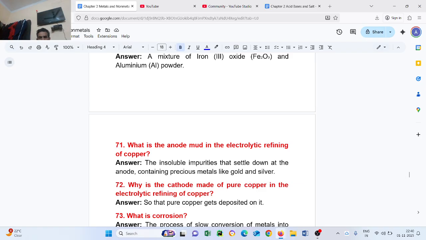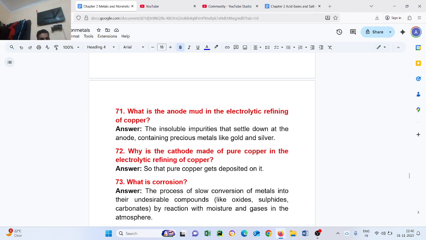Question number 71. What is the anode mud in the electrolytic refining of copper? The insoluble impurities that settle down at the anode, containing precious metals like gold and silver.